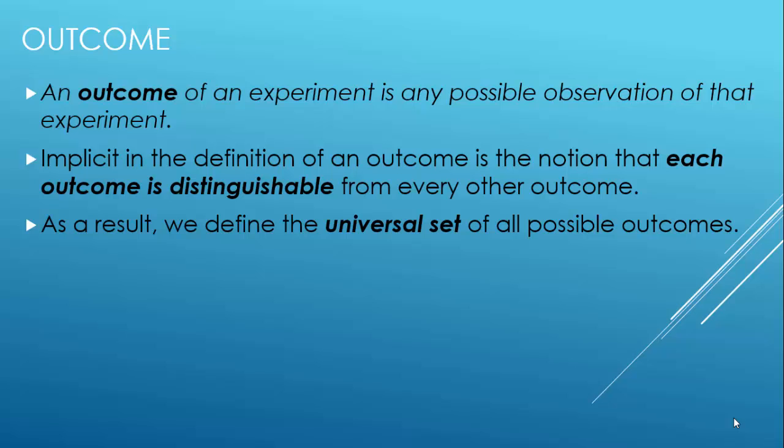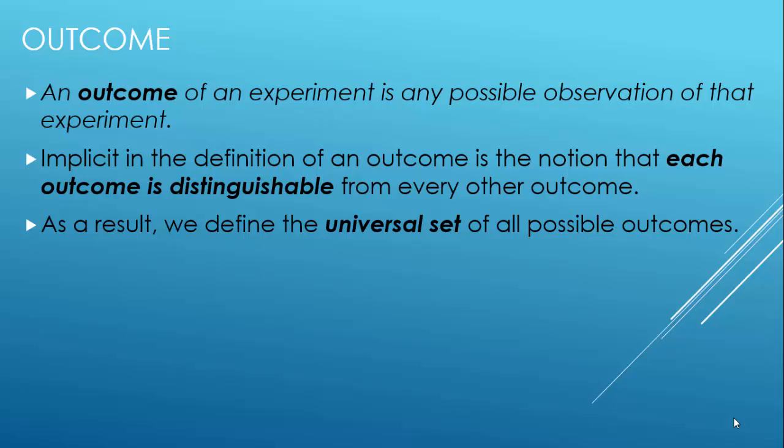So first of all, what is an outcome in probability? An outcome of an experiment is any possible observation of that experiment. Means if you are performing an experiment, for example you are tossing a coin, and whatever the result is, whether you get head or tail, that will be the outcome of the experiment.